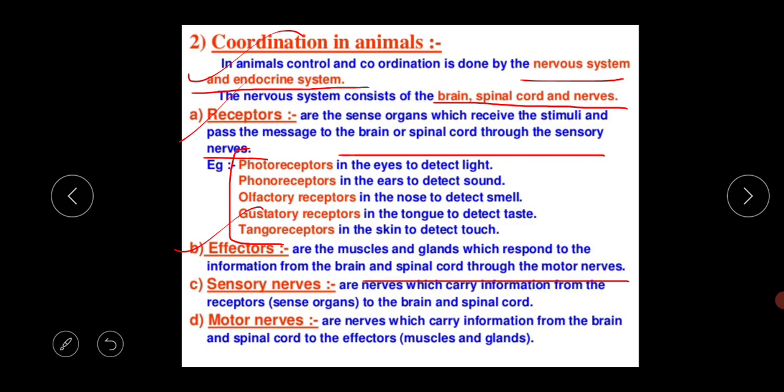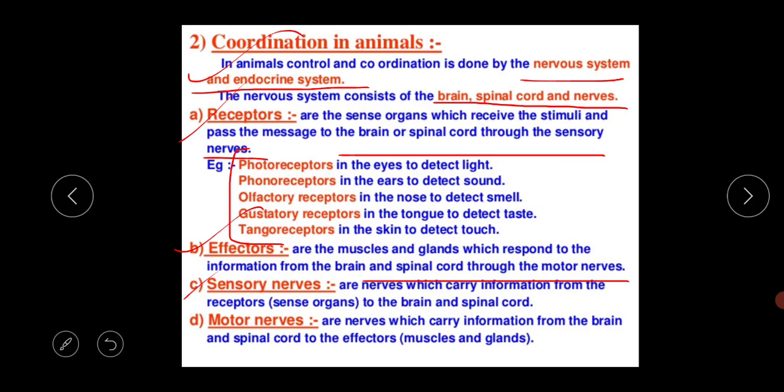What is the basic function of the sensory nerves? Sensory nerves pass the message from the receptor to the brain and spinal cord. And what is the basic function of the motor nerves? Motor nerves pass the message from the brain and spinal cord to the effector. All these nerves are interconnected and interrelated with each other.